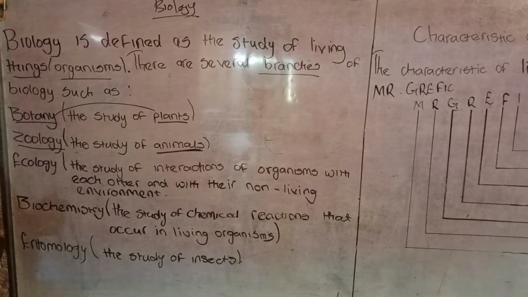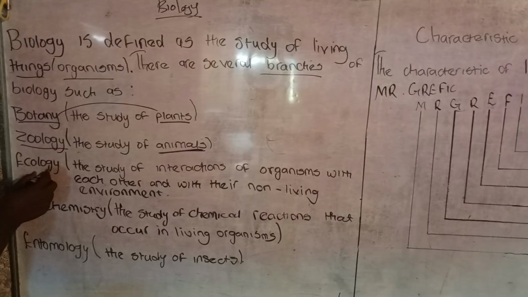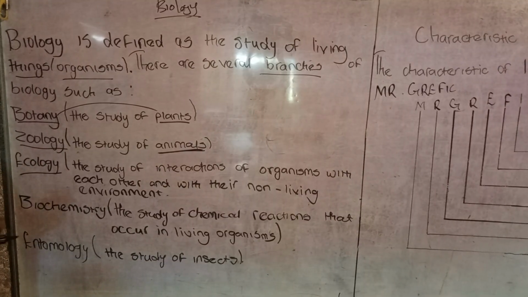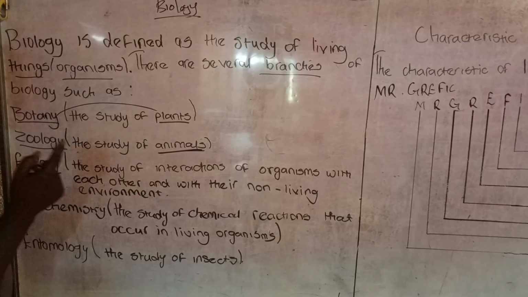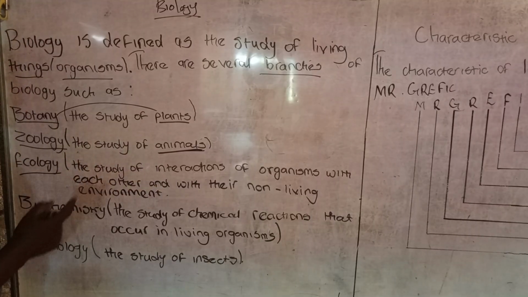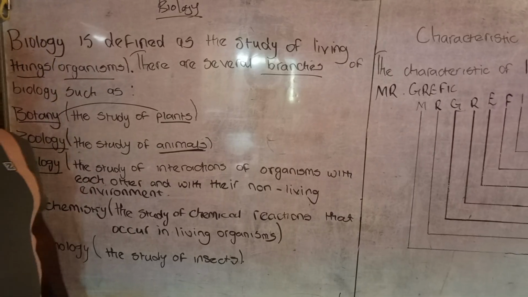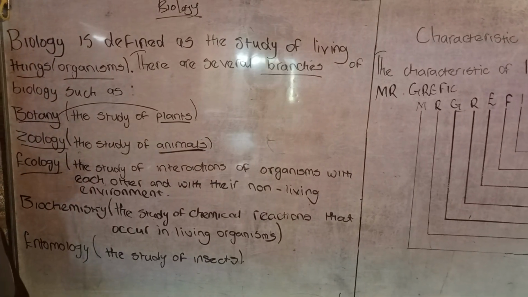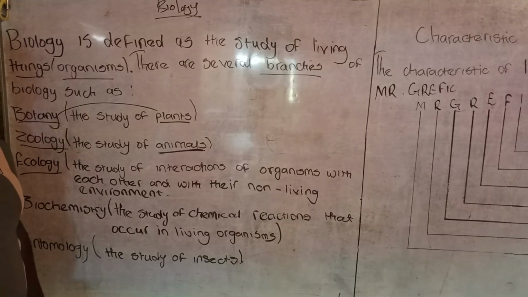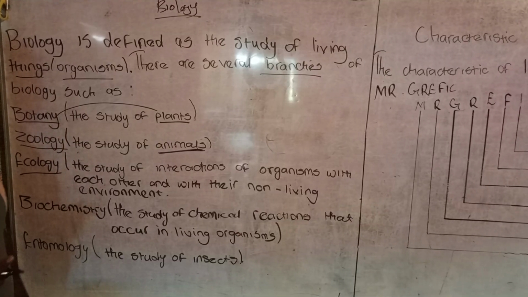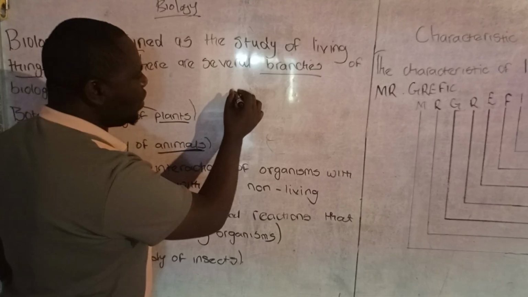Then the third branch of biology is ecology. Ecology is the study of interactions of organisms with each other and their non-living environment. Ecology is the study of living things and how they interact with the non-living things.